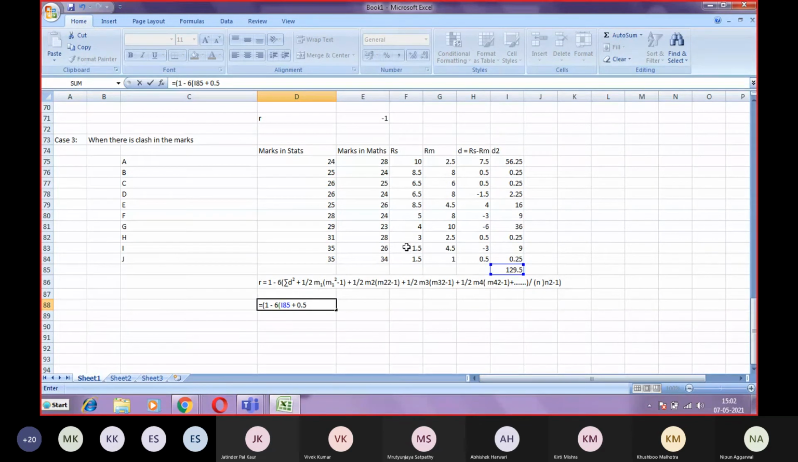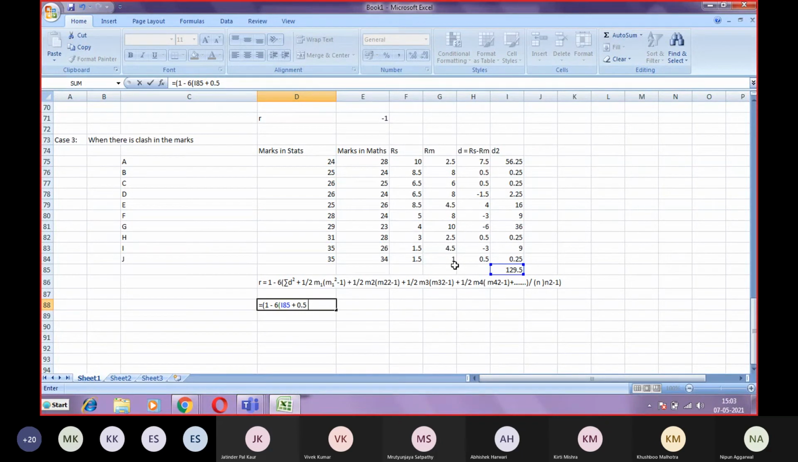Suppose in this R stats, there is one clash in this 1.5. Then you have a clash in 6.5, 6.5. Then you have a clash in 8.5, 8.5. So there will be three clashes in stats: one 1.5, 1.5, then 6.5, 6.5, and 8.5, 8.5.